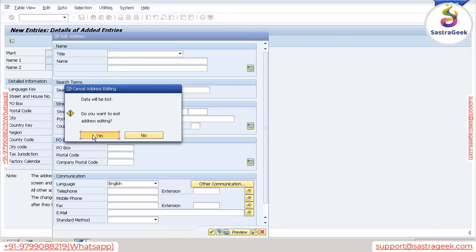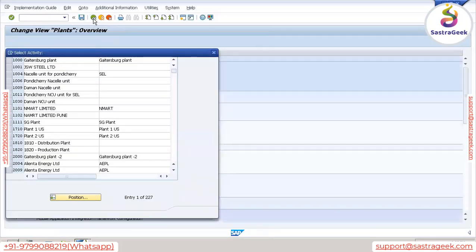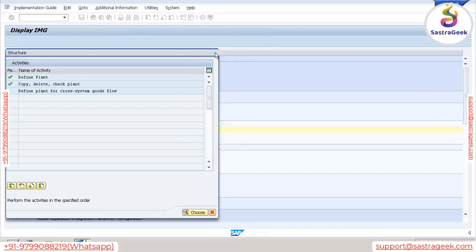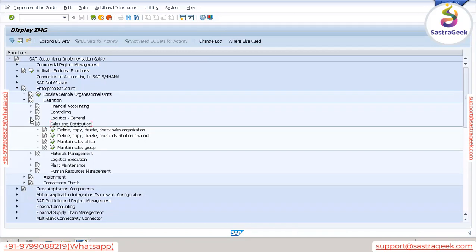Any other question? Okay, so we have defined plant. Now next is organizational unit. Under FI, we defined company code, which was defined by the FI consultant. Under logistics general, we defined plant and division.